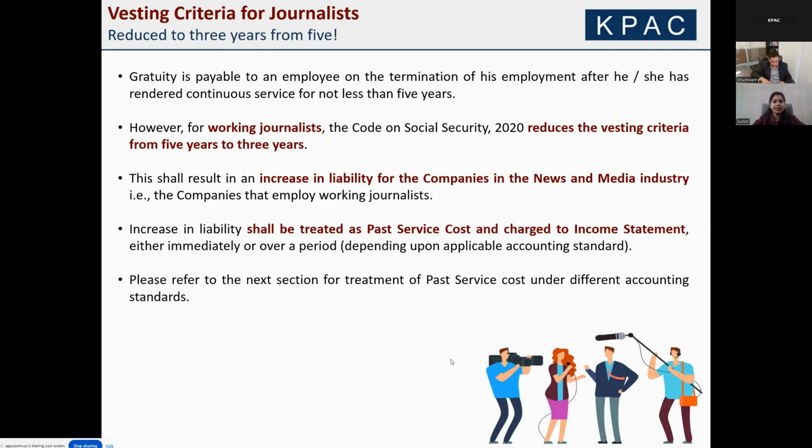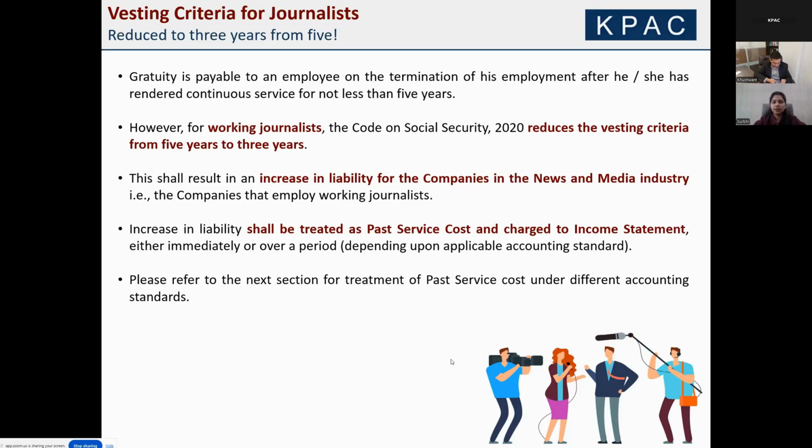The second segment where the vesting condition is changing is the journalist employees. For journalist employees, the vesting condition of 5 years has been changed to 3 years. This change impacts companies in the news and media sector, and the change to 3 years will result in increased liability, which would be an income statement impact.